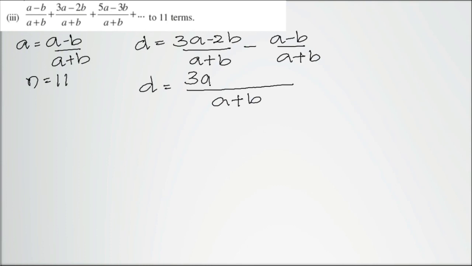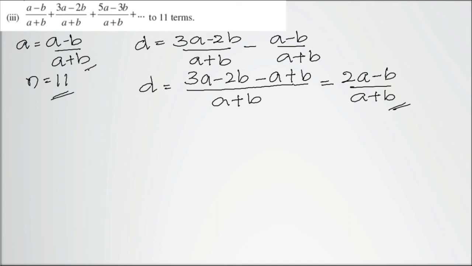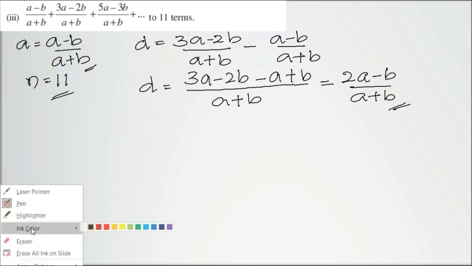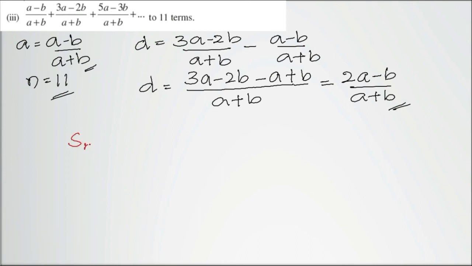So we get 3a minus 2b minus a plus b. So 3a minus a will be 2a minus b, divided by a plus b. This will be the common difference. Now we have got the common difference, n value and a value. So we can find Sn. Sn will be n by 2 times (2a + (n - 1)d).